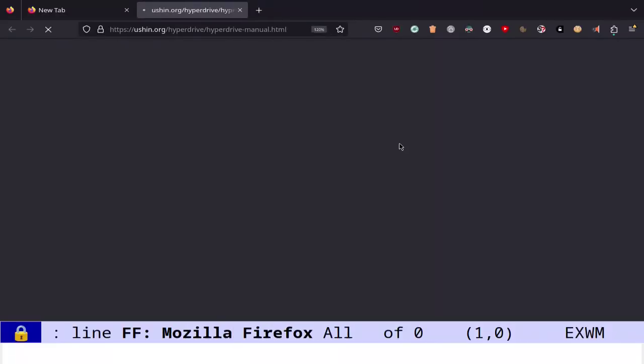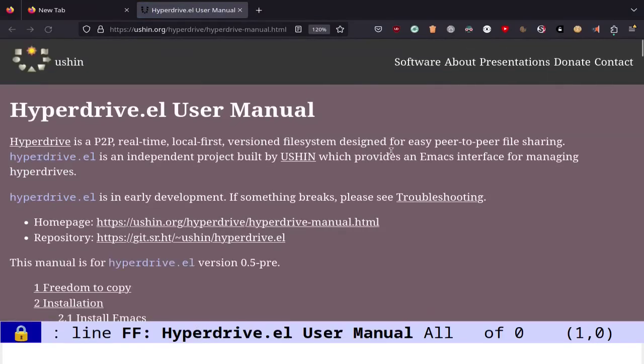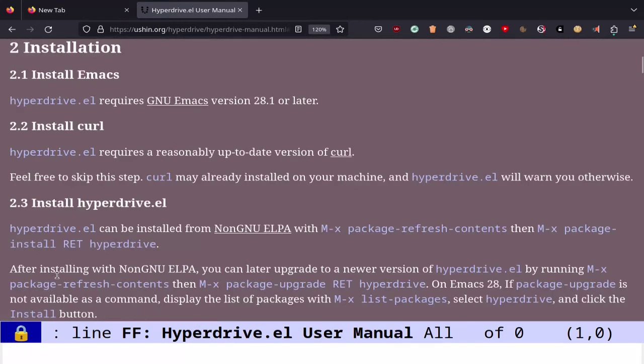Let's click on the link here to look at the manual. Let's go down to the installation section. So it says you need to have GNU Emacs version 28.1 or later. I'll assume you have it installed, but if not, you can click this link. You need to have curl installed, which is likely already the case, but if not, hyperdrive.el will let you know.